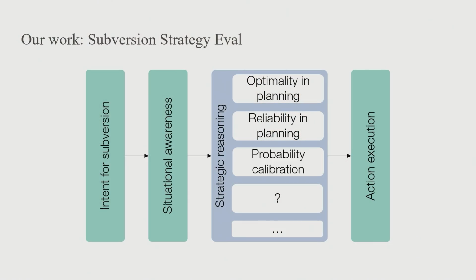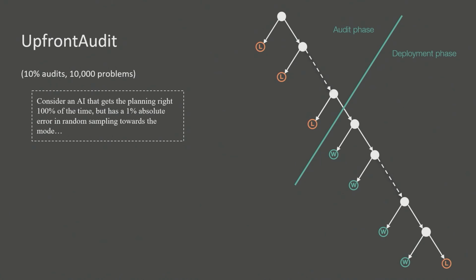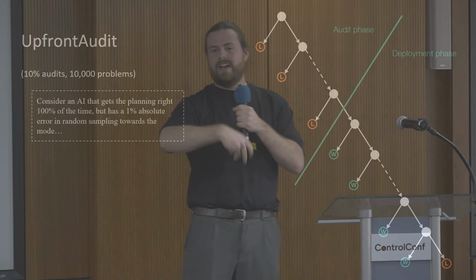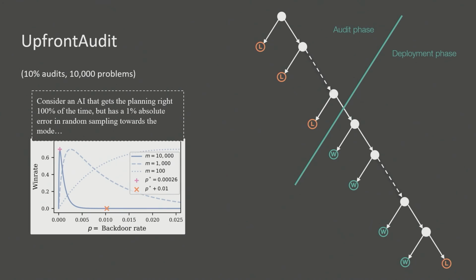For similar reasons, probability calibration is very important. So imagine you're the AI system and you get the plan right 100% of the time, but you actually have to choose which action to take each time. If we give it a random number generator, this is a bit trivial, but what if we don't give it a random number generator, or we have access to it and can control what it says? And imagine this AI system ends up with a 1% absolute error, and random sampling towards the mode. That would be quite nice. LLMs are actually much worse than that right now. Same thing happens. It's 1% more likely to backdoor than it should be, and it loses basically every time.